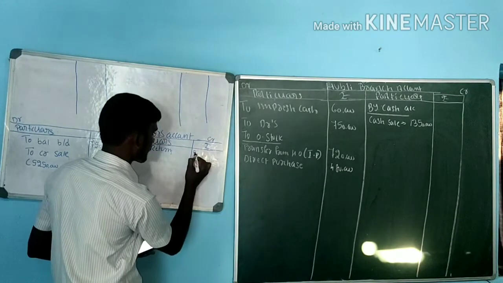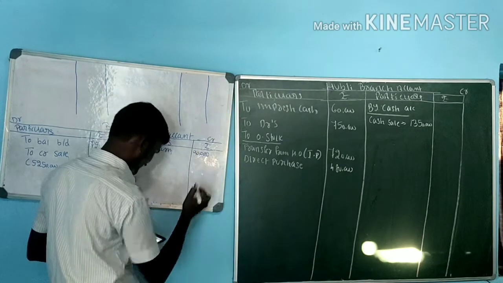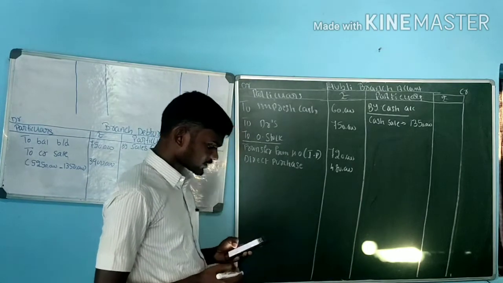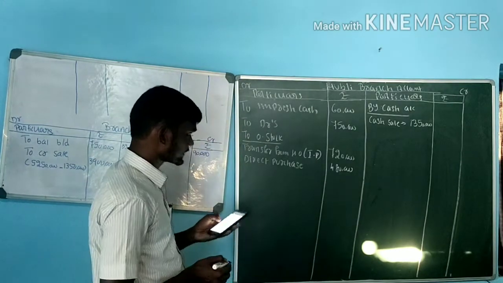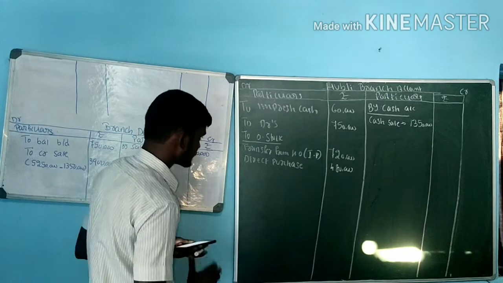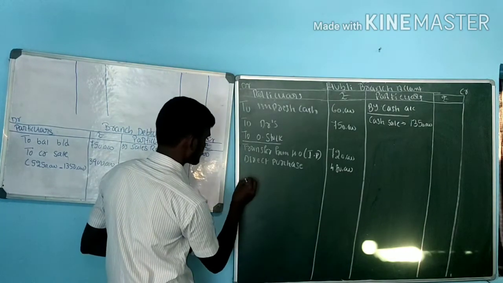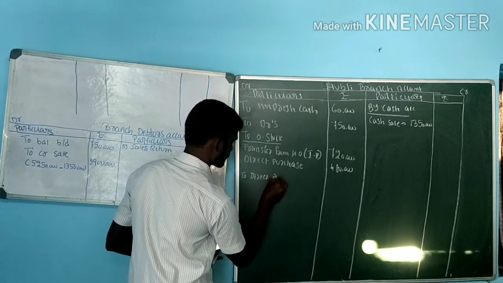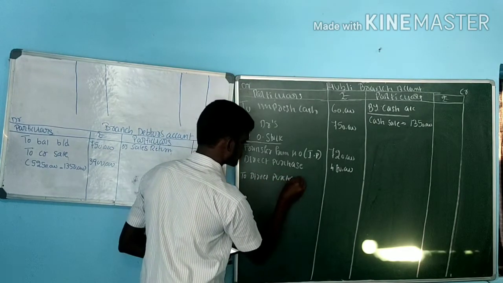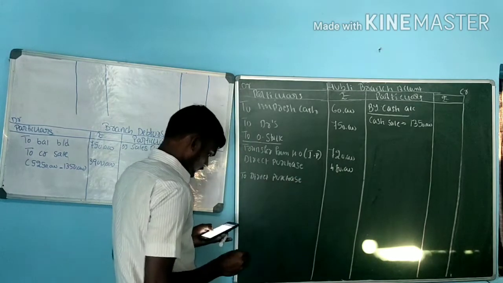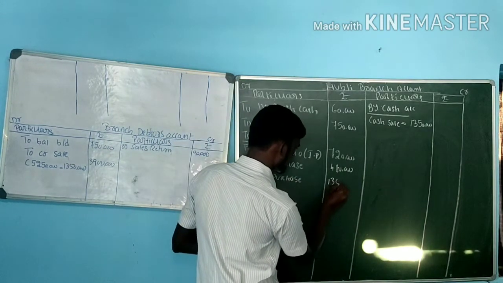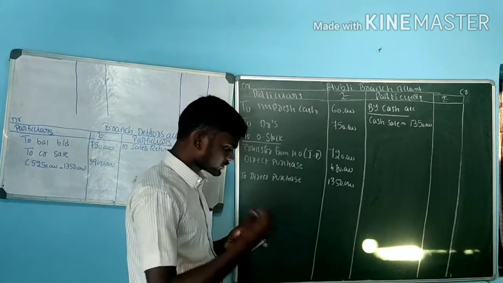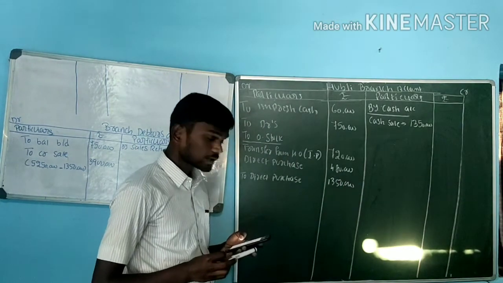That is 90,000. Next one, return from customers 90,000. Next one, direct purchase, that is 13,50,000. Direct purchase, that is 13,50,000. Next one, goods sent to branch from head office at invoice price.